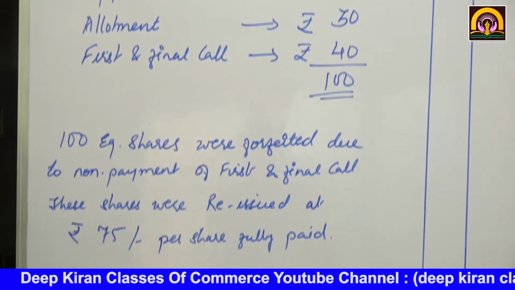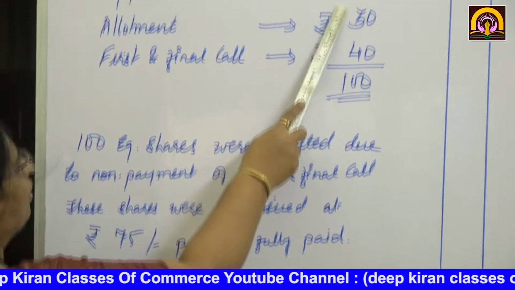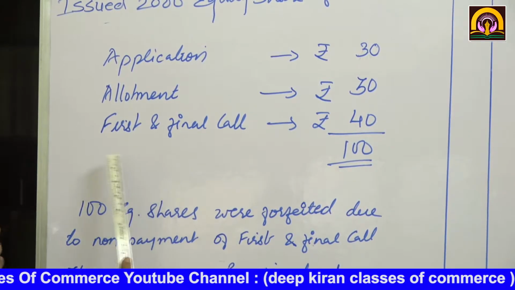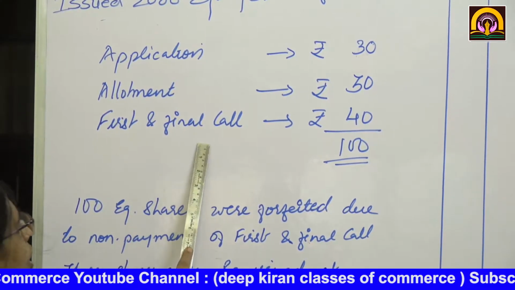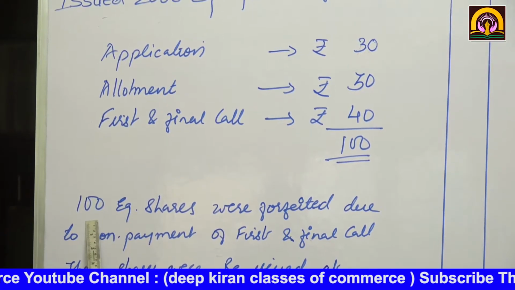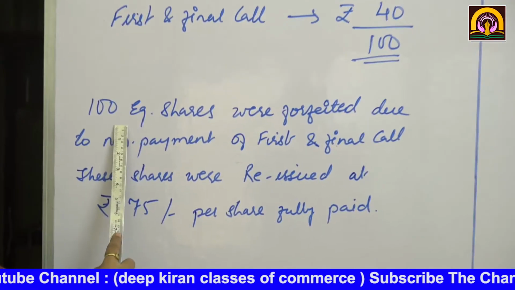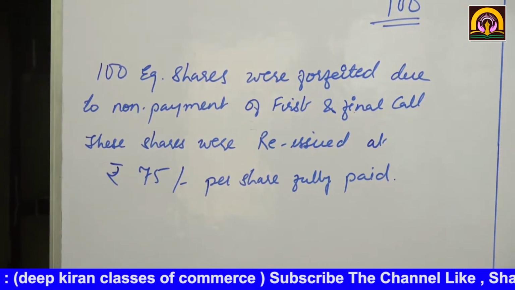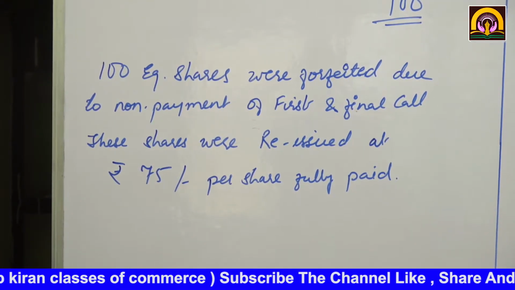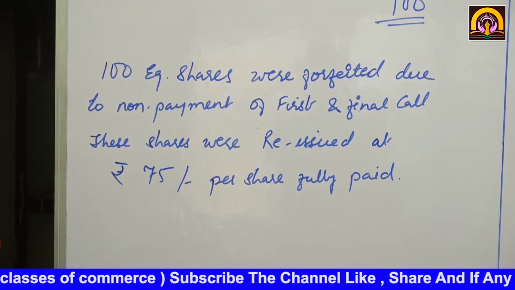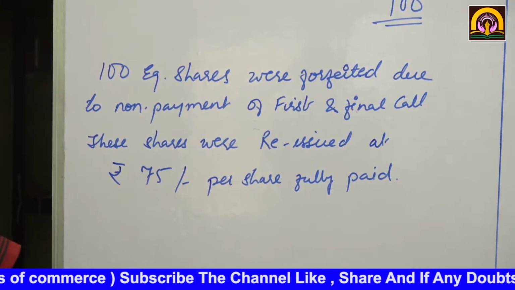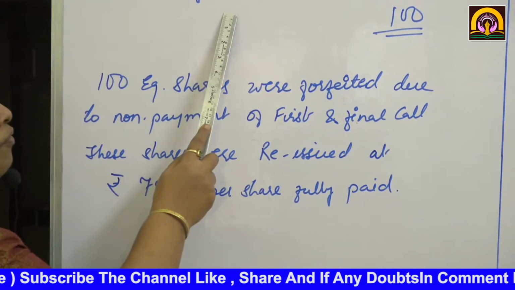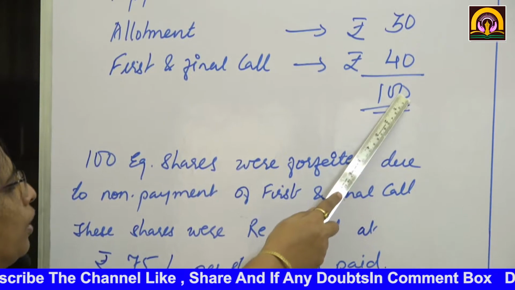Now application money was received, allotment money was received in full, but the first and final call on 100 shares was not received. The holder of 100 shares did not make the payment of first and final call, so his shares were forfeited after the first and final call of rupees 40.